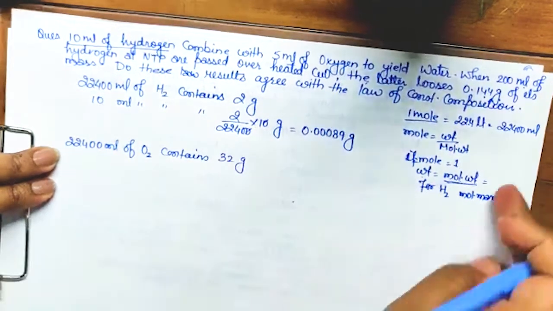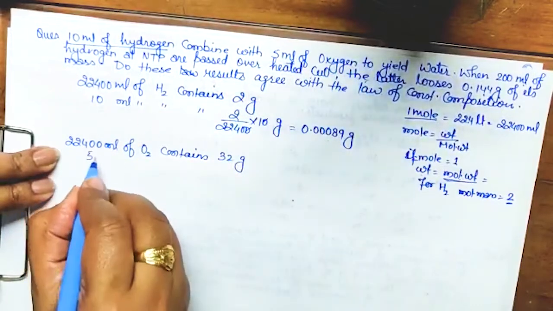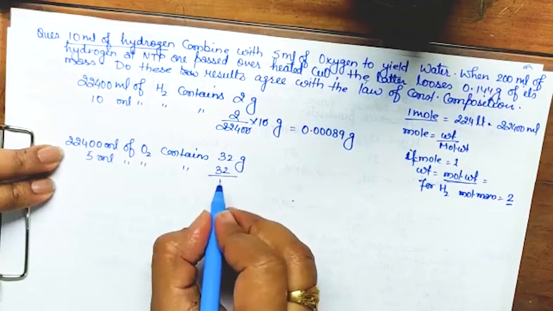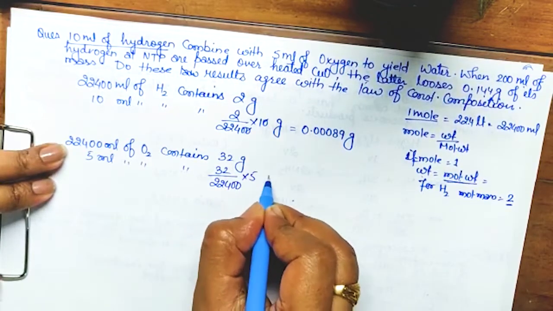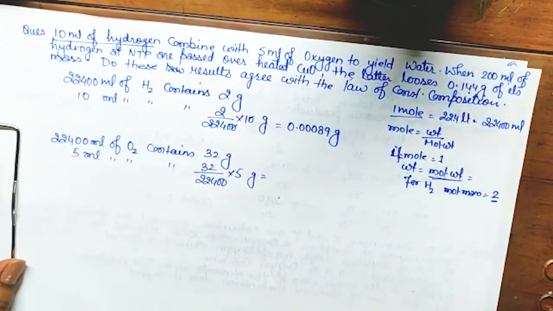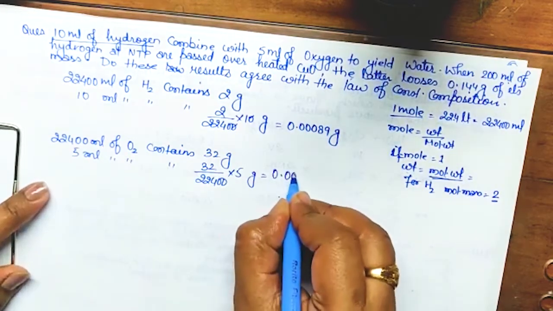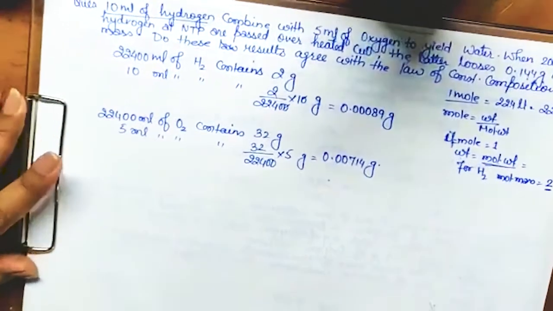Yes, the same concept, use it. So 5 ml of O2 will contain 32 upon 22400 into 5 gram. Just multiply it and get the answer. It is 0.00714 gram. Okay, clear?